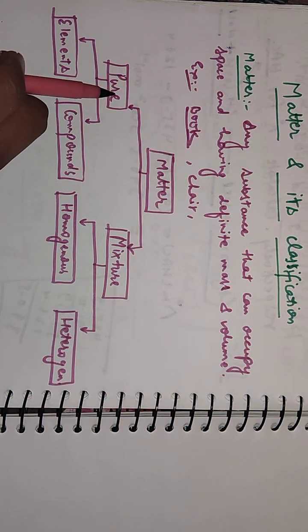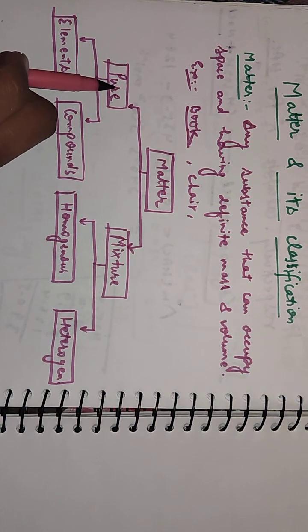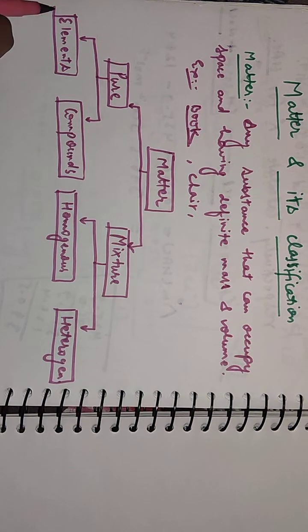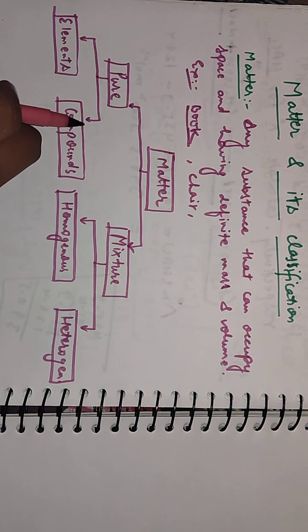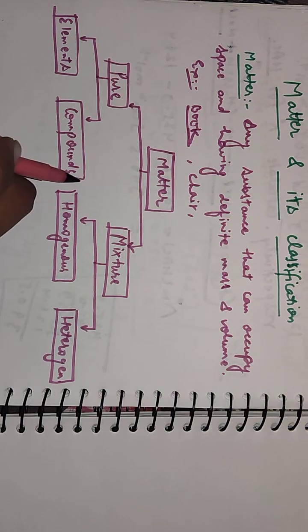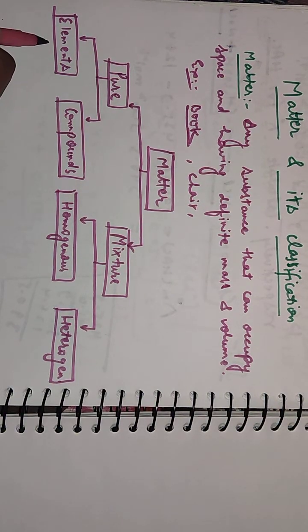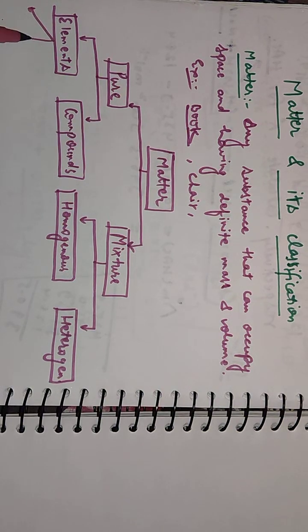So pure matter is made up of the same type of elements or compounds. It means if it is an element, it contains the same types of atoms, and if it is a compound, it contains a composition of only two or three types of elements, and in all its molecules all the atoms are of the same types. So elements are basically classified into three categories: